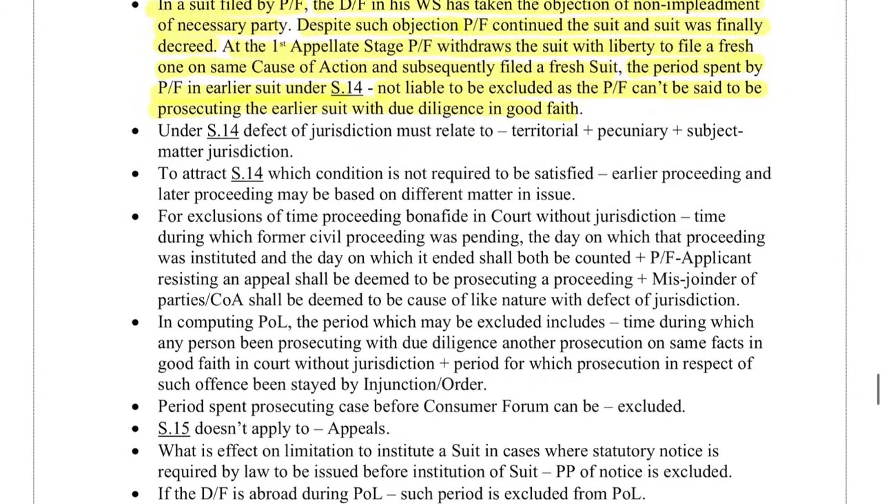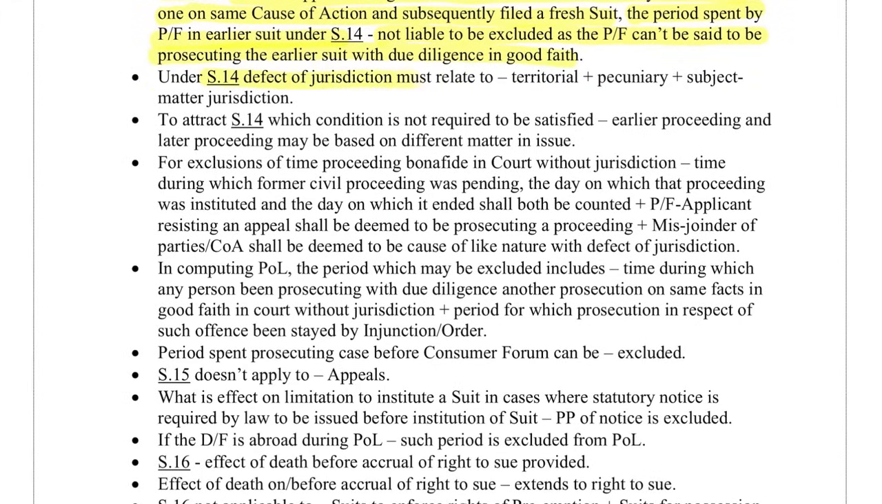Under Section 14, defect of jurisdiction must relate to territorial, pecuniary or subject matter jurisdiction. To attract Section 14, one condition is not required to be satisfied: that the earlier proceeding and the later proceeding may be based on different matters in issue. For exclusion of time of proceeding bona fide in a court without jurisdiction, the day on which the former civil proceeding was instituted and the day on which it ended shall both be counted. A plaintiff and an applicant resisting an appeal shall be deemed to be prosecuting a proceeding. Misjoinder of parties or causes of action shall be deemed to be a cause of a like nature with defect of jurisdiction.